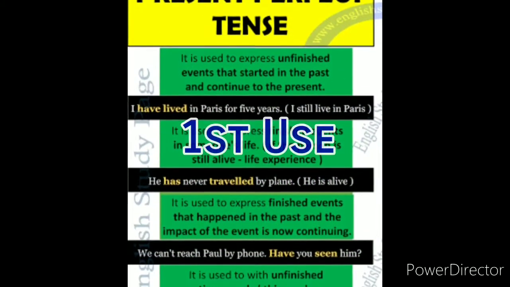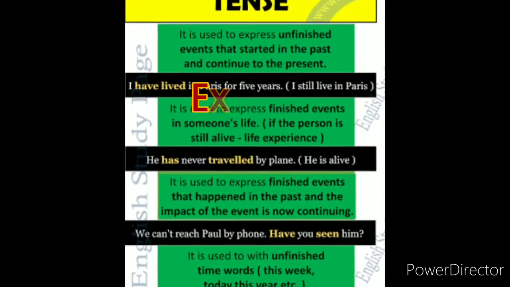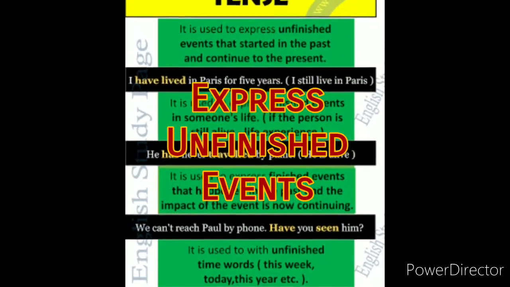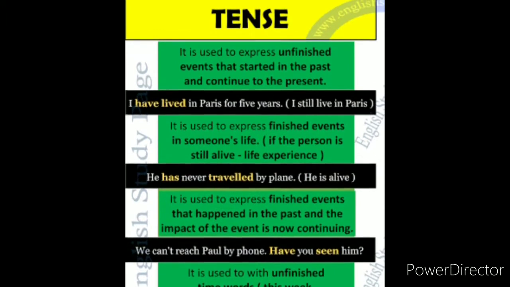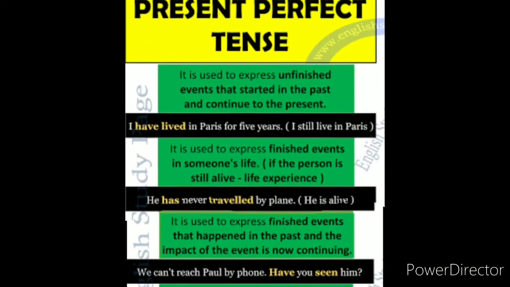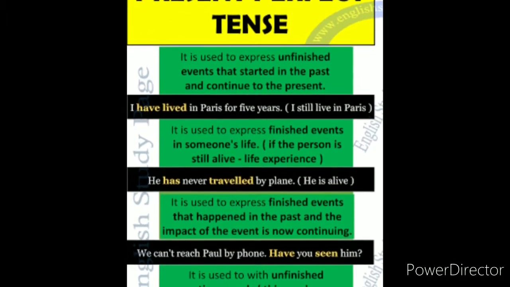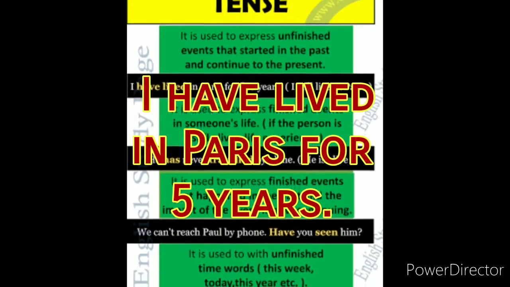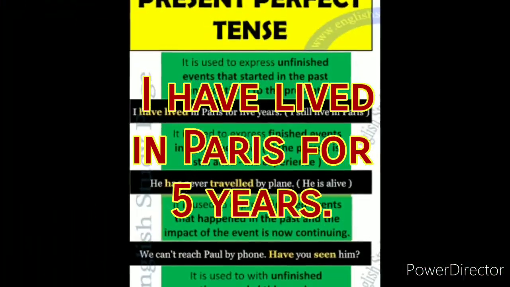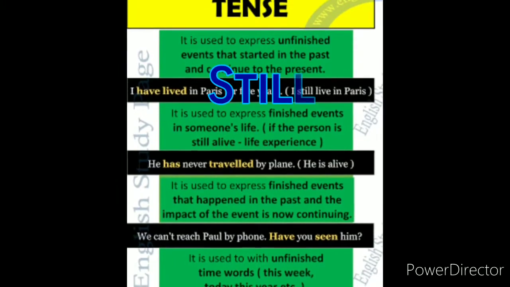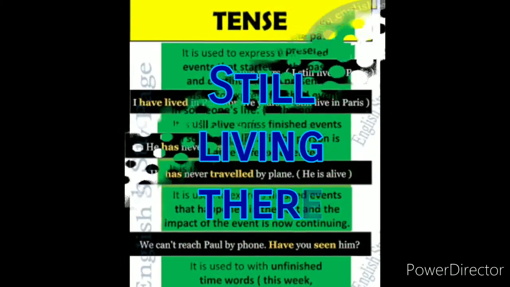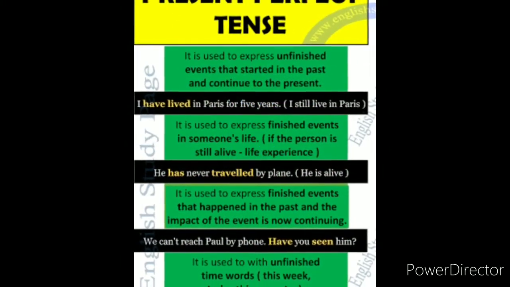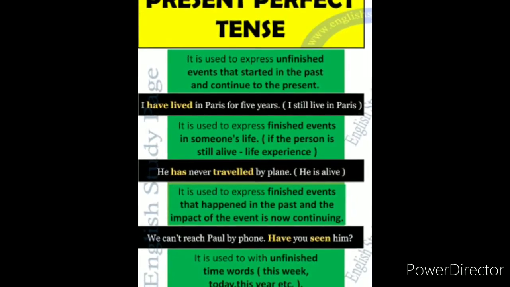So number one, it is used to express unfinished events that started in the past and are still continuing in the present. For example, I have lived in Paris for 5 years. That means I am still living there. I did not leave Paris, okay? I am living there for 5 years now and I'm still living there.